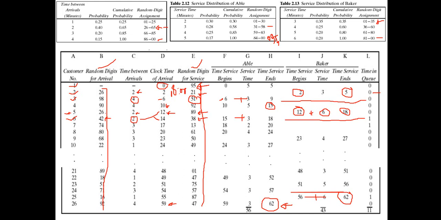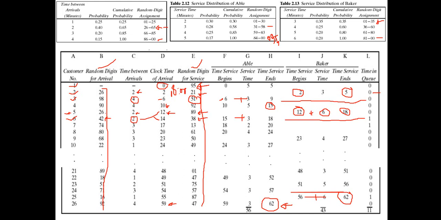Now you see the values are calculated: the total service time of the 2 servers and the total waiting time in the queue. You can see there is no column for utilization, the busy time or the idle time of the server, because we can find the idle time of the server from the following calculation.